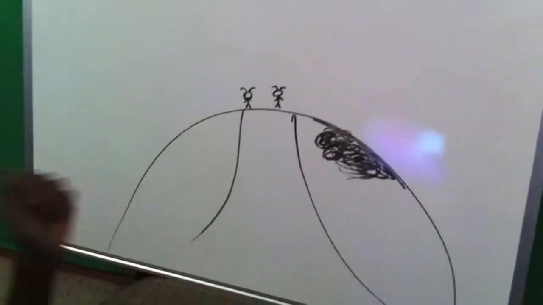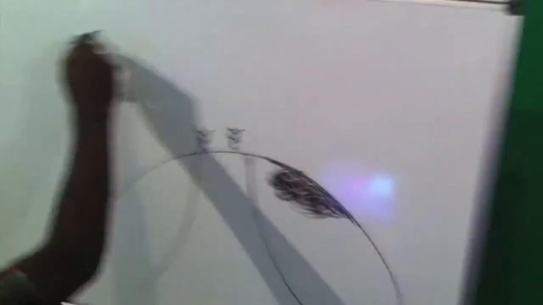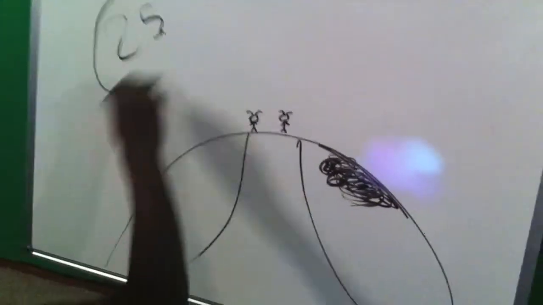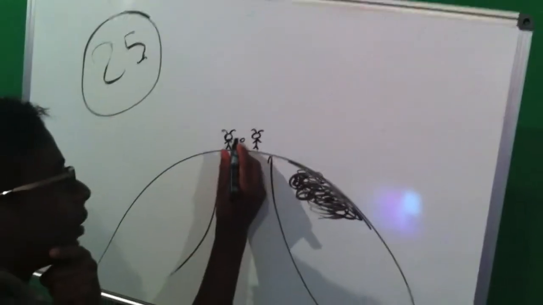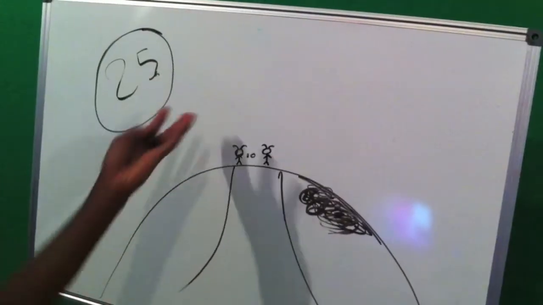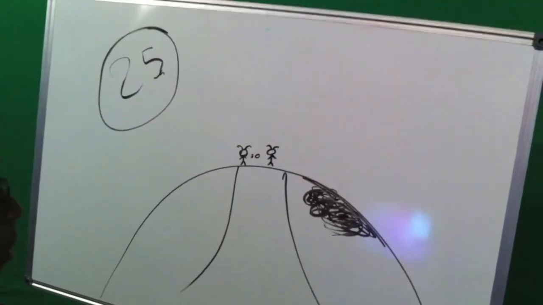Alright, so the baseball is already moving 25 miles per hour. So we're just going to mark that down as our initial speed. Two ants are playing catch with a little tiny baseball on the bigger baseball.